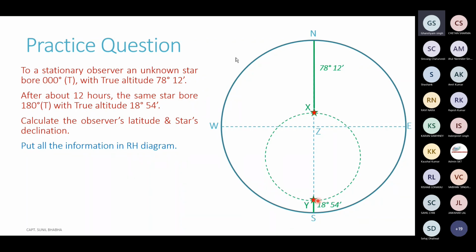So this is the only possibility of the declination circle of the star. So you see, once we have position X and Y known to us, we can easily make the declination circle of the star. So this is the approach. Now, from the declination circle, we can also identify the pole. We are aware that all the declination circles are centered at the pole. Now we have the declination circle of this particular star, so that tells us that at the center of this circle will be the pole.